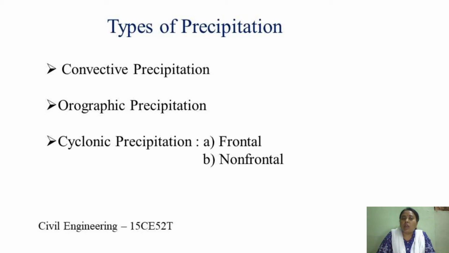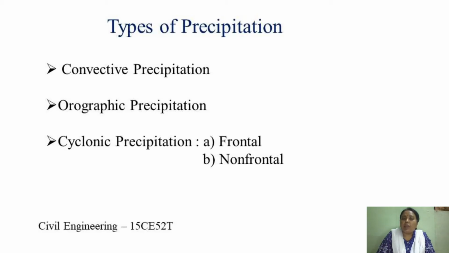First, occurrence and accumulation of moisture: there should be sufficient accumulation of moisture in the atmosphere. Second, cooling of warm air mass to dew point temperature to produce saturation condition. Third, condensation in the presence of nuclei. And the last one, growth of small droplets to precipitable sizes.